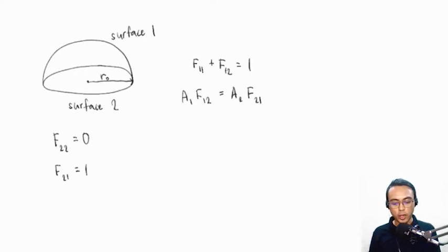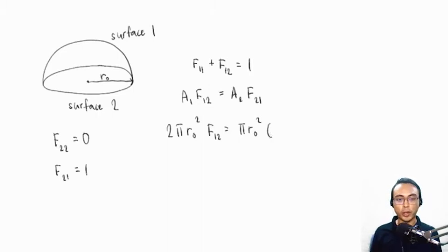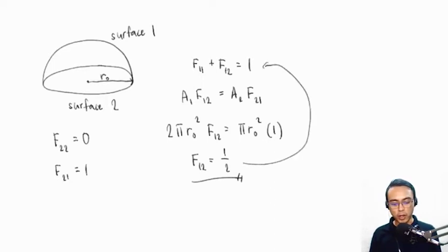So we write area 1 as 2 pi rho squared multiplied by F12, which we are trying to solve for, is equal to area 2, which is pi rho squared multiplied by F21. F21, as we have determined earlier, has a value of 1. From here, we can now solve for F12, which is simply equal to 1 half, or 0.5. And then from our initial relationship, we can now determine that the value of F11 is also equal to 1 half. Therefore, we can say that out of all the surfaces that area 1 can see, half of its vision would go to itself, and half of its vision would go to surface 2.